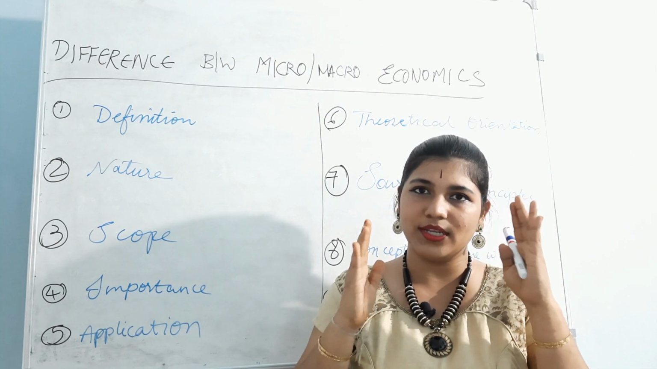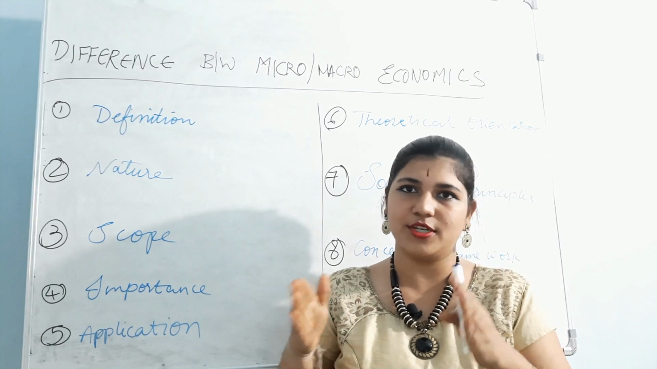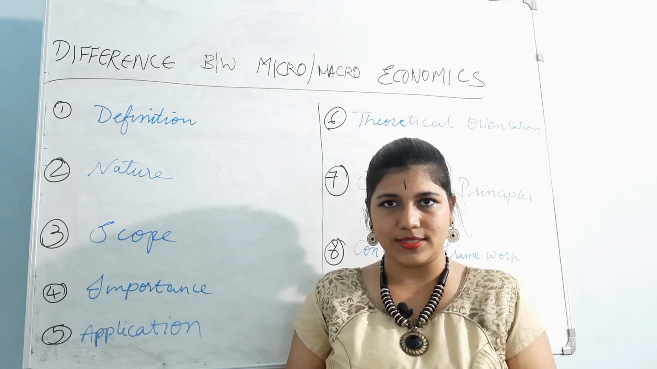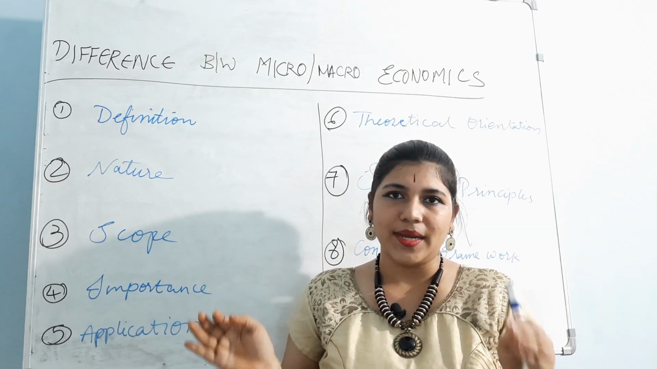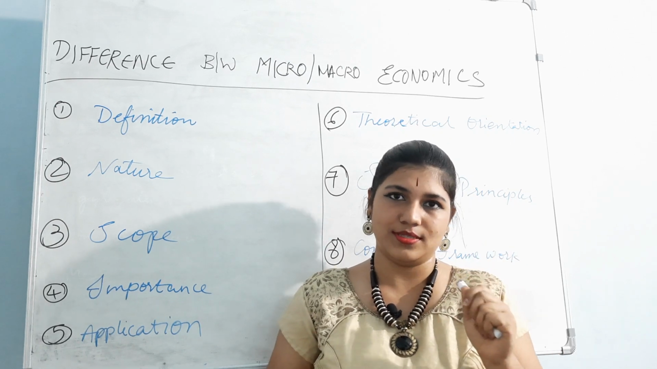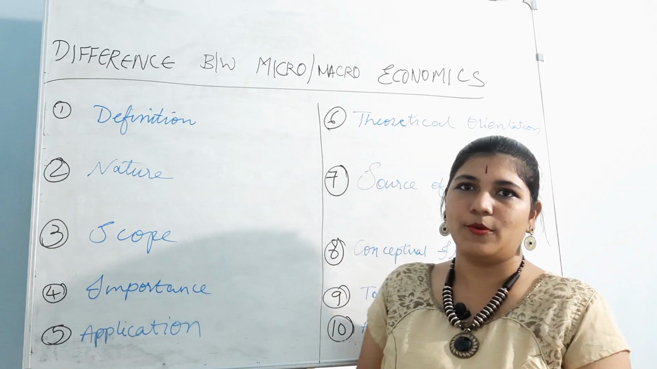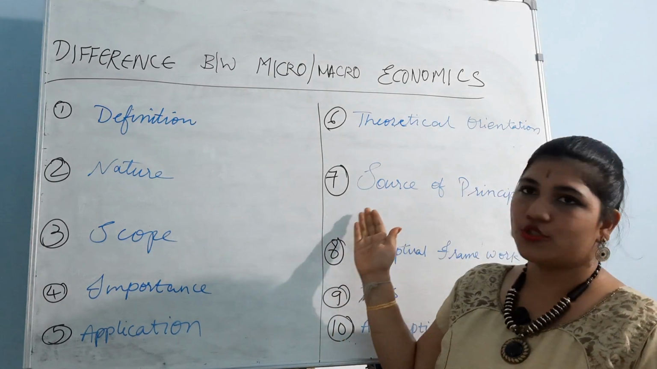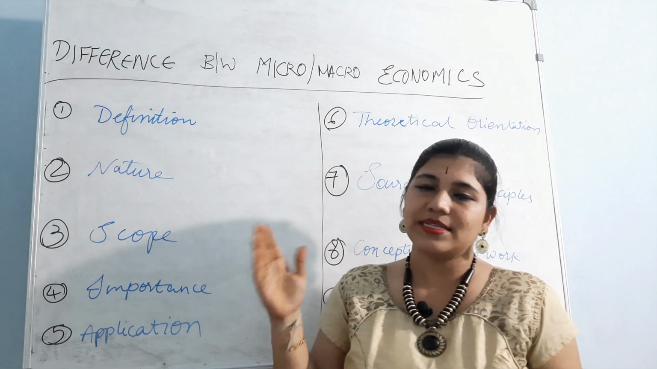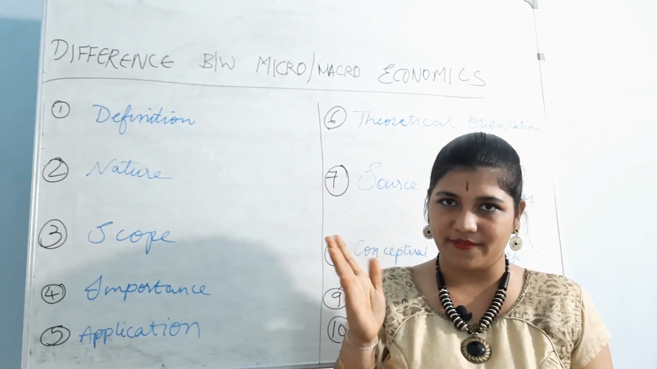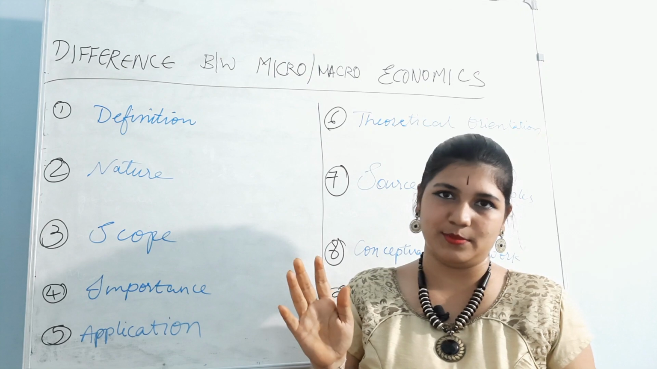So you don't have a choice of assumption here, whereas you have only to form the policies and you have to amend that. But when coming to microeconomics, you can assume and take the decisions. So decision making power is only possible in microeconomics. So clear? Source of principles. So microeconomics have assumptions and principles, but macroeconomics will not have any assumptions, only principles.